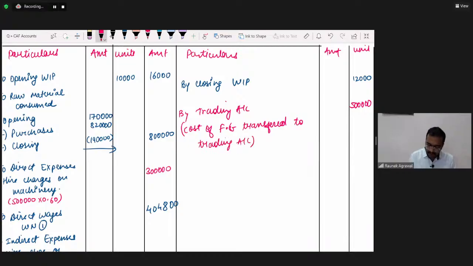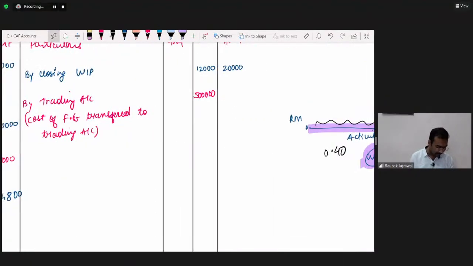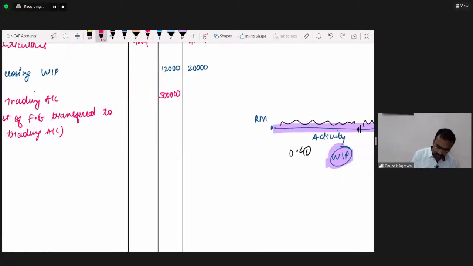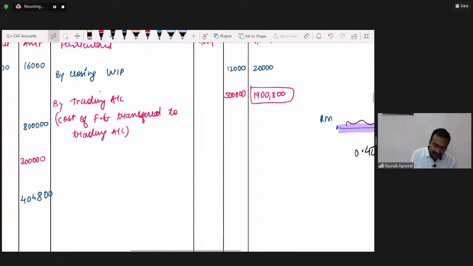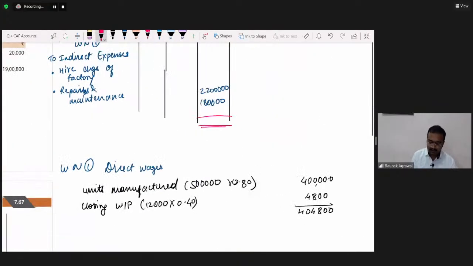That's it. So what is the balancing figure coming down? Quickly comment the balancing figure. 19 lakh 800. Correct. This is the balancing figure, 19 lakh 800. So Ronak sir always says, put the balancing figure in a box and give it an asterisk mark, and then the total. That's it.